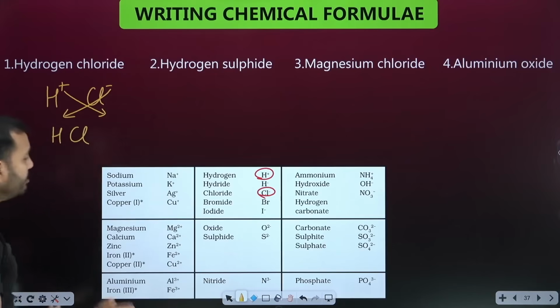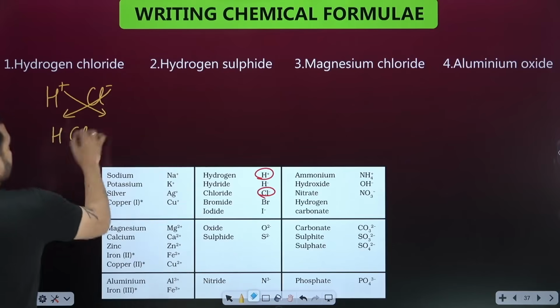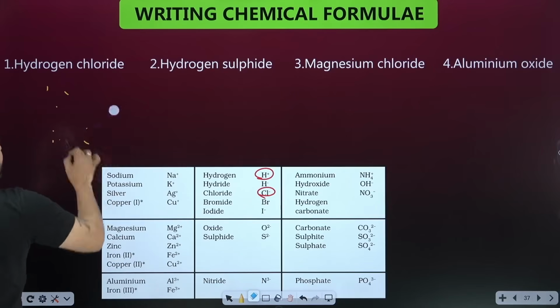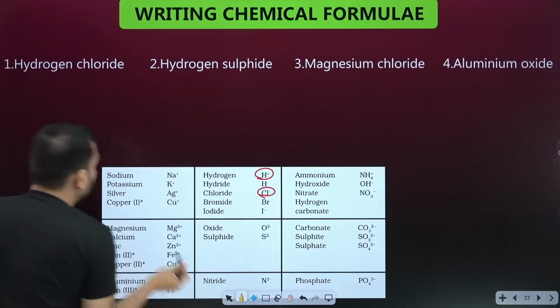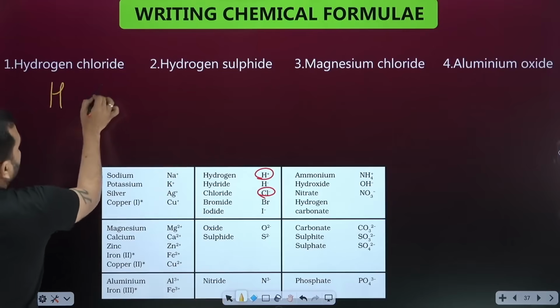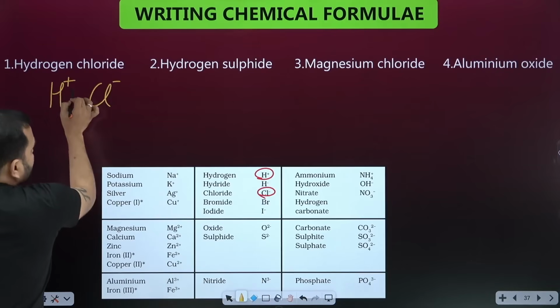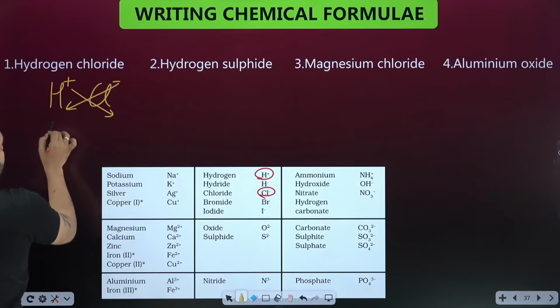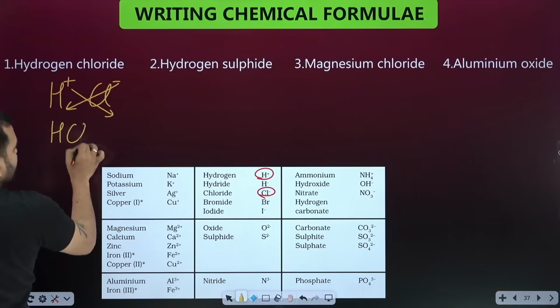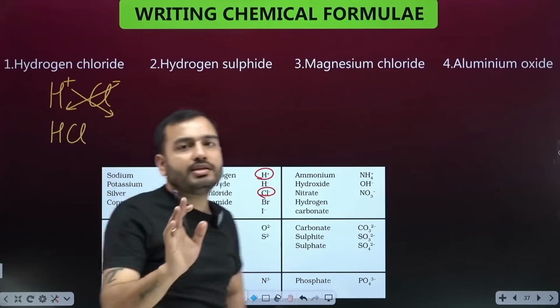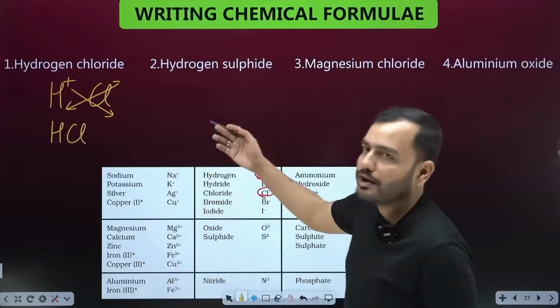Forget the negative, positive, listen carefully, only see the numbers written here. That number you have to join. H plus 1, Cl minus 1. This 1 went here, this 1 went here. So H is 1, Cl is 1. The formula is HCl, hydrochloric acid or hydrogen chloride gas.